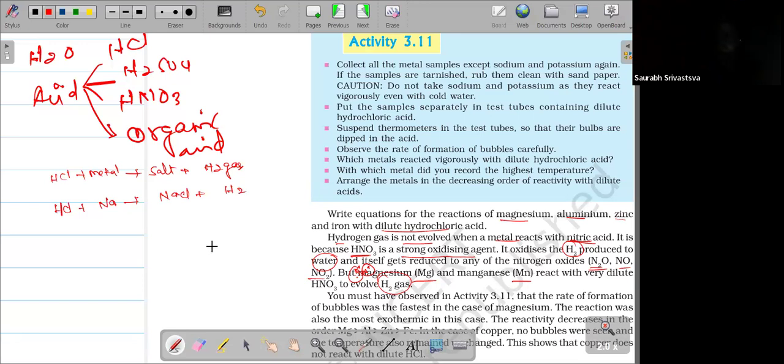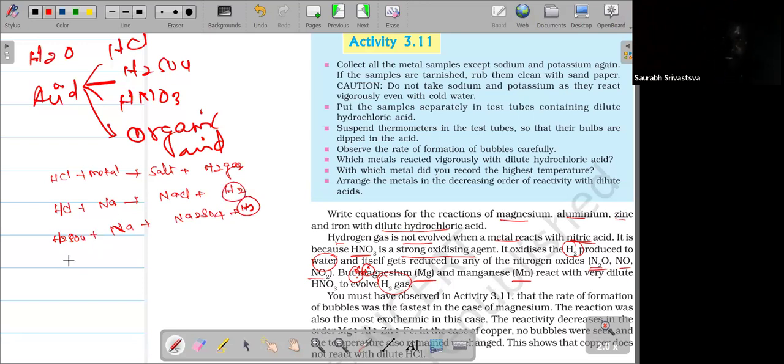Normally, even if you use H2SO4 with sodium, you will get Na2SO4 plus H2. Here H2 is common with HCl or H2SO4.